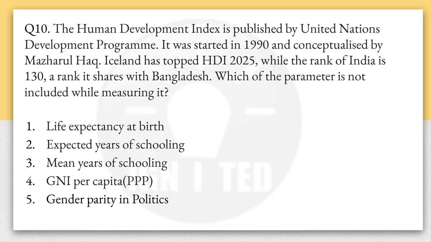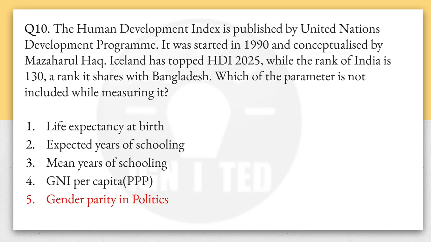Which of the parameters is not included while measuring it? Basically, there are three measurements: health through life expectancy at birth, education through expected years of schooling and mean years of schooling, and GNI per capita, PPP. Now, what is not included in it is gender parity in politics. So this will be the answer.